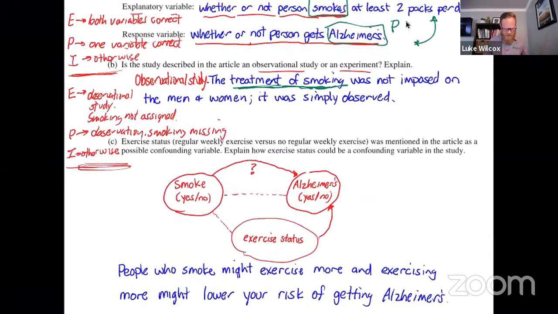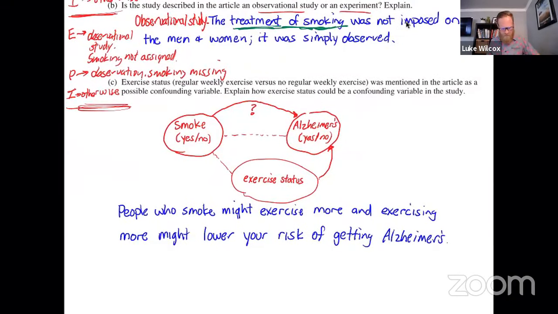All right, and that takes us to the last part, part C. And for this one, in order to get full credit, there are two components that have to be included. Component one is that you have to link exercise to smoking. And the way that you see that in the model solution here is saying people who smoke might exercise, and actually I wouldn't say that they would exercise more, I would say that they exercise less, right? You'd think that people who smoke more would exercise less. And so that's component one.